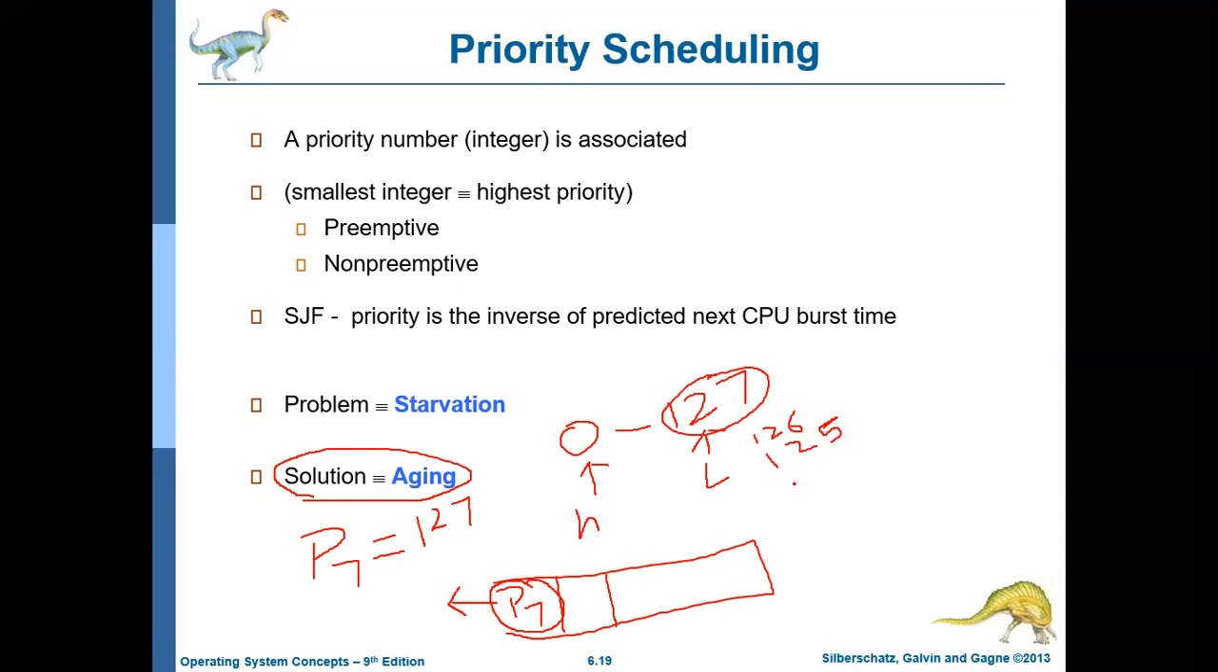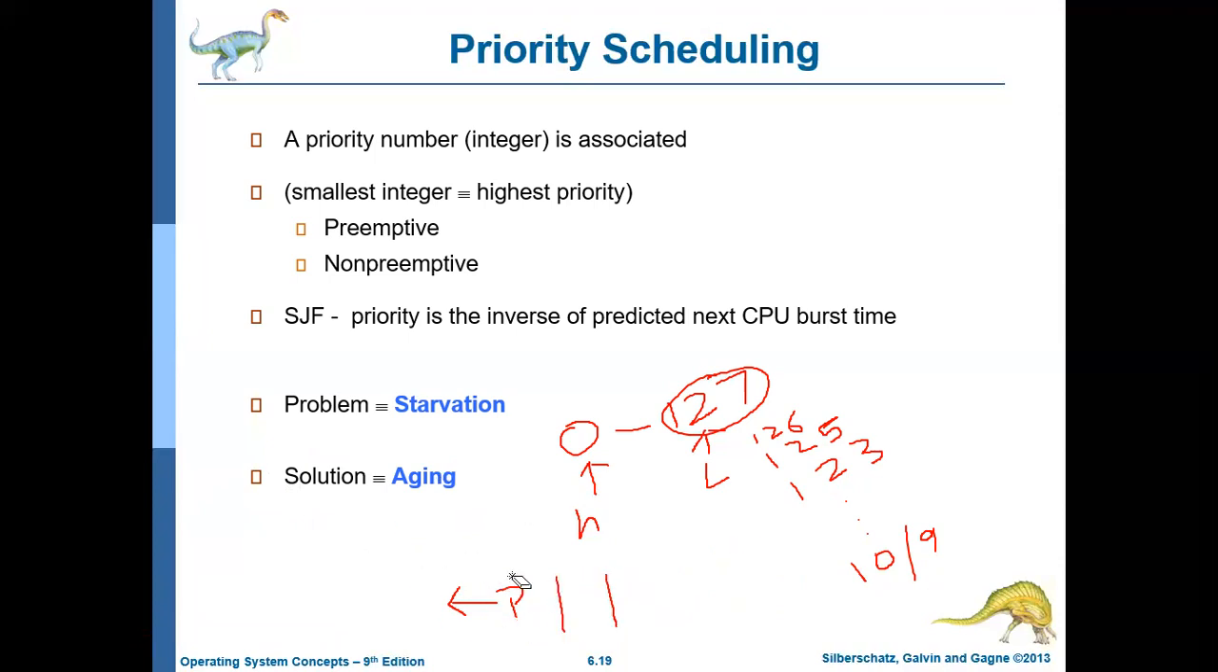So after 24 hours, its priority will become 103. Like that, the priority will keep on improving. At one point, the priority may become 10 or 9, or it may reduce even further. And by that time, if there are no processes with higher priority, obviously this process will get executed. So this is how the problem of starvation can be resolved in priority scheduling. Okay, so this is the drawback, and this is how the drawback can be rectified.